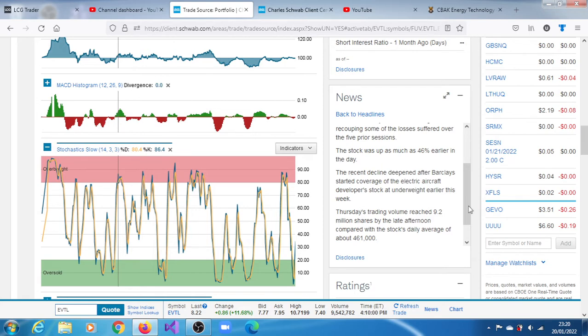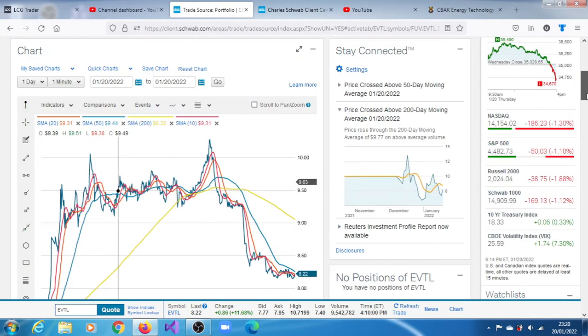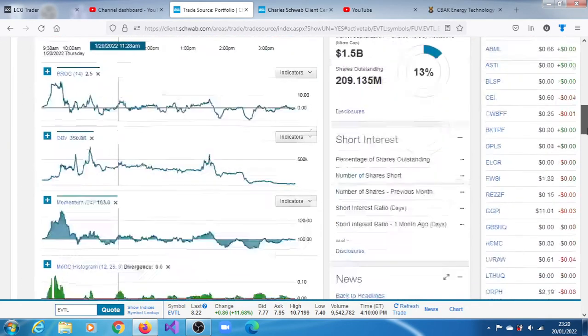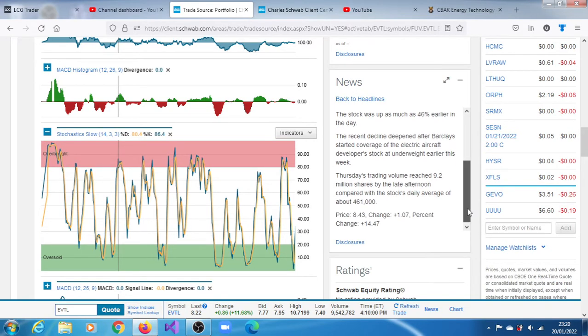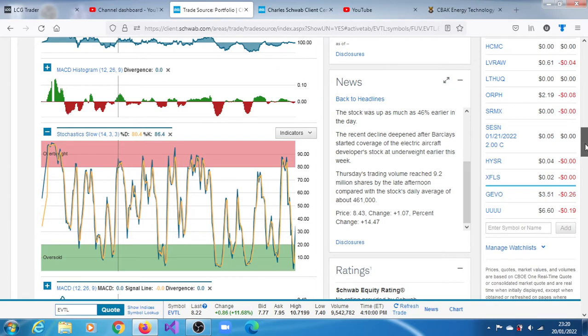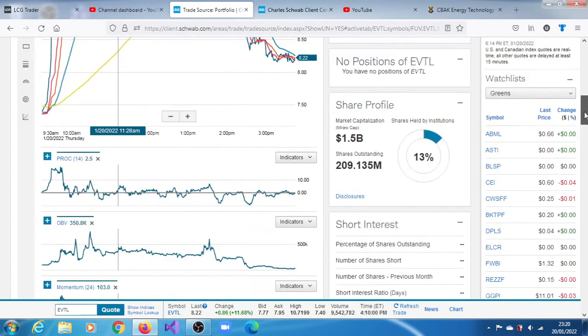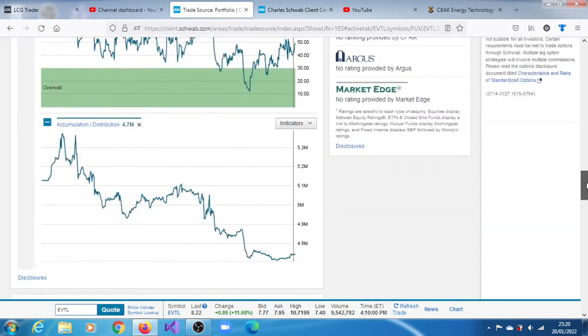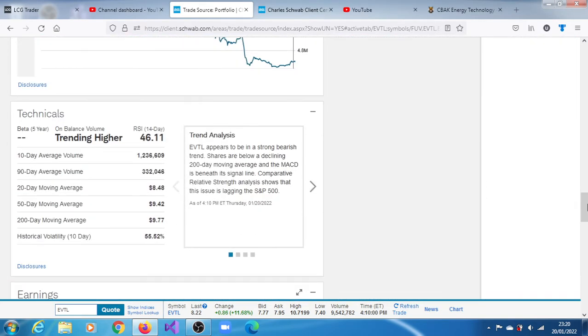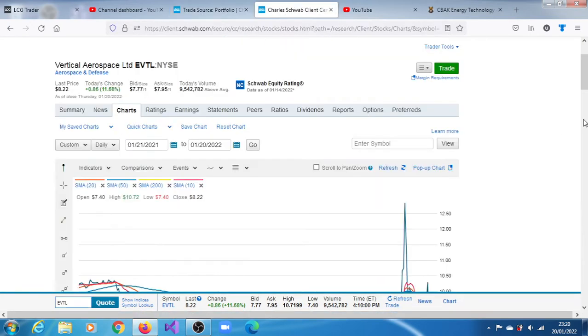So trading volume for this session was 9.5 million, above average, compared to 461,000, which is about the average daily volume for the stock. So what is certain is that it was a good session, pretty much, even though it seems to have cooled off. Yes, there was a sell-off in the broader market, so what we can say about the stock generally is that it appears to be in a strong bearish trend.